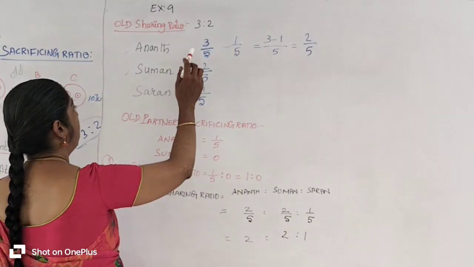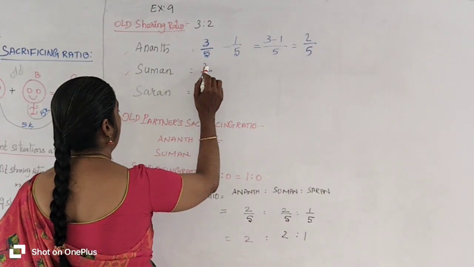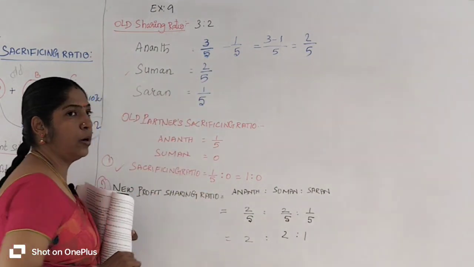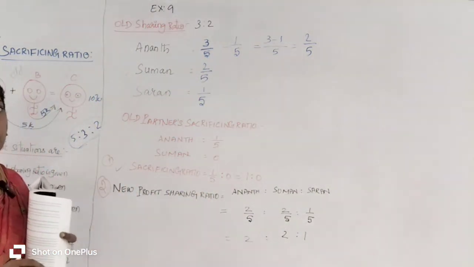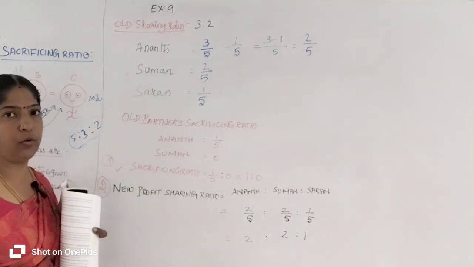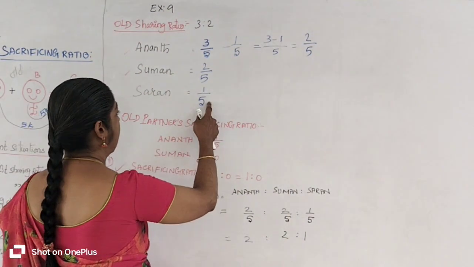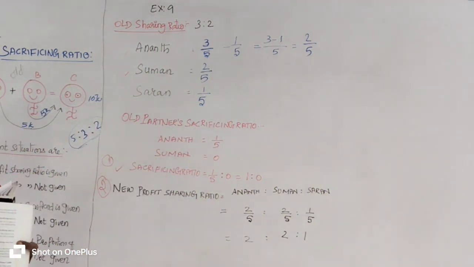So their old sharing ratio 3:2 means 3/5 for Anand and 2/5 for Suman respectively. Then Saran is admitted as a new partner who has 1/5 share, which he acquires entirely from the old partner Anand.